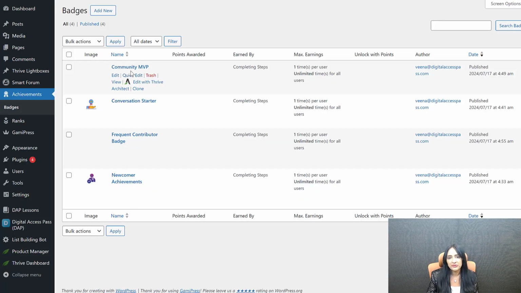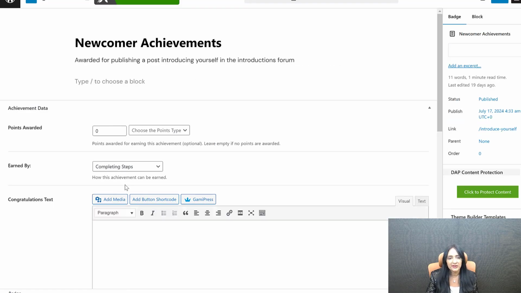So these are the badges I have created. You can see newcomer badge, conversation starter badge, then frequent contributor badge and community MVP badge. This is the highest one. And you can decide what rules you want to set for each one of these. When they meet those rules, when they meet the criteria, they're going to get that badge, right? Let me show you this first one, the newcomer achievement. Here you can set up rules as to what they have to do to earn a new badge. You can click on add a new badge and do that. Let me edit this one and show you what I have done.